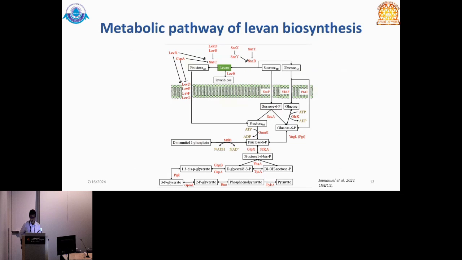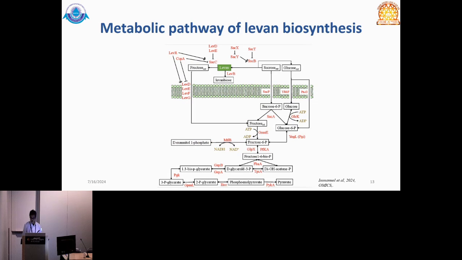When we look at the metabolic pathway of levan biosynthesis, it has different components. One is the extracellular, of course, and the other is the intracellular part. We have added the glycolytic pathway as part of this metabolic pathway because that's when we were able to balance the flux and the equilibrium. When we tried to have just the levansucrase part, extracellular from the fructose, we were not able to complete the picture, and that is why we had to add the intracellular part as well.